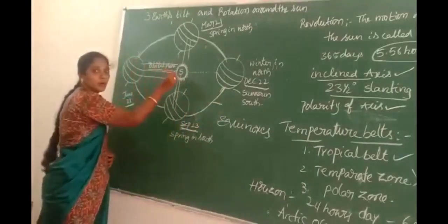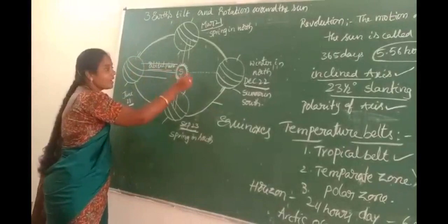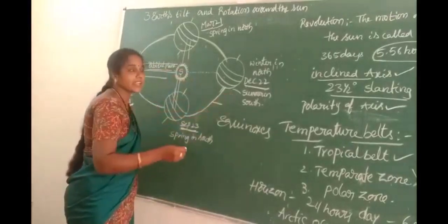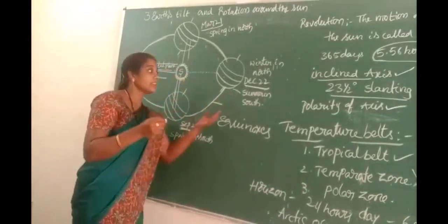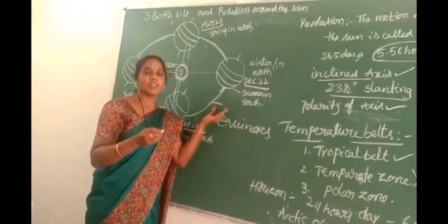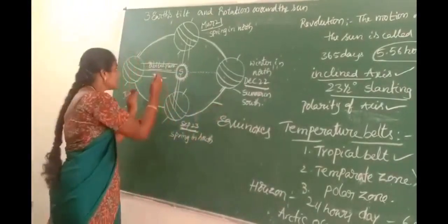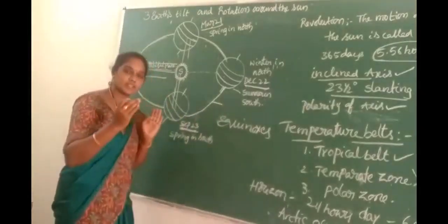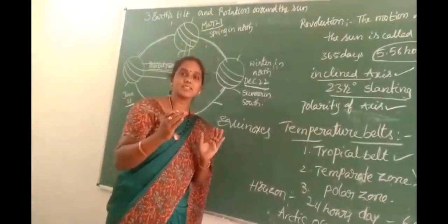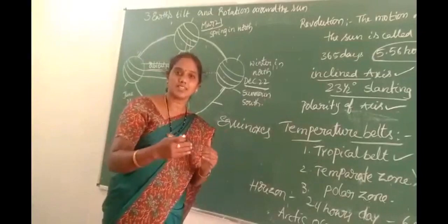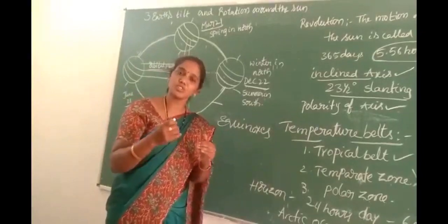June 21st, the North Pole faces the sun, and December 22nd, the South Pole faces the sun. So that is how the seasons happen. Which part faces the sun? That place experiences summer, and the remaining part experiences winter.